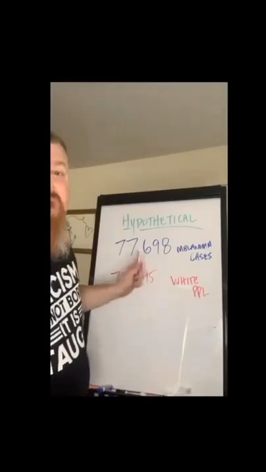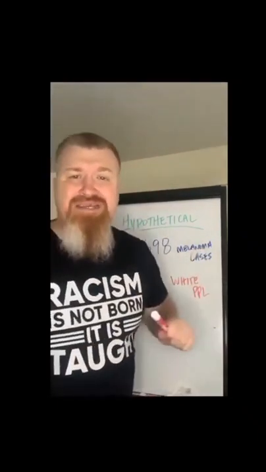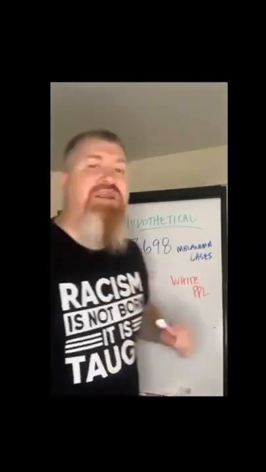But when we look at the numbers over a 4-year period, 77,698 melanoma cases, 73,395 of them were white people. Now we see that that law is clearly targeting white people. And it's done under the guise of public health and safety. Now that we understand that, let's look at something that really did happen in our history.